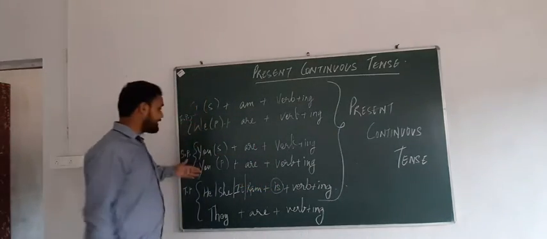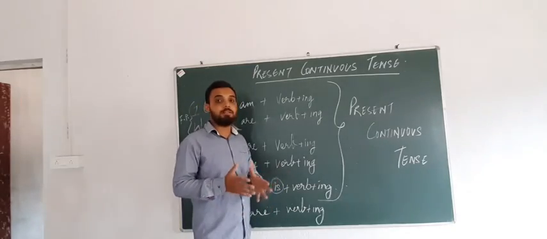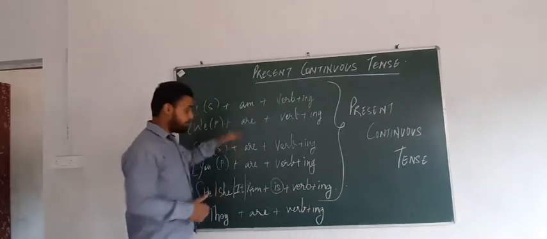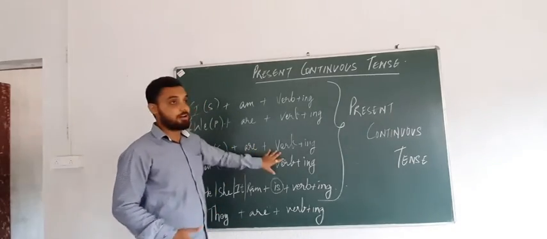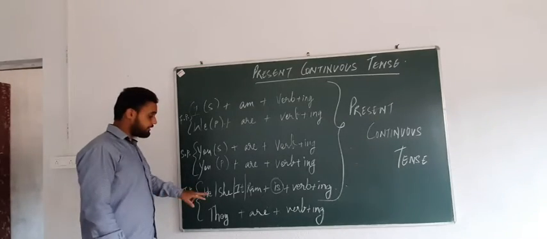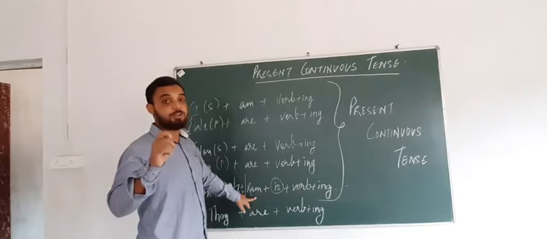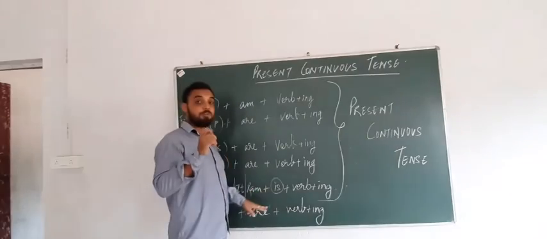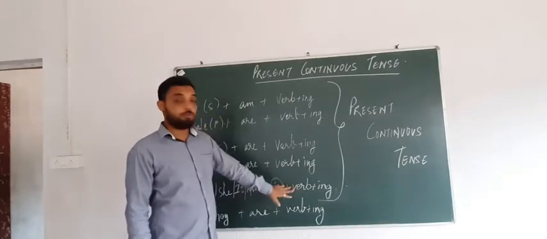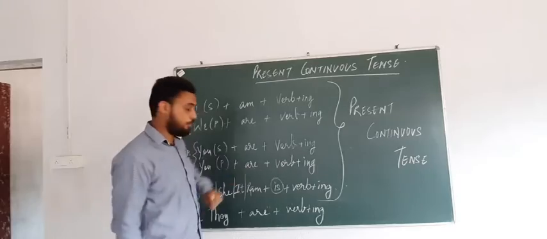Second person: the subject never changes for singular and plural. You remains the same for singular as well as plural subject. With you also we are going to use are. Now third person: he, she, it and Ram. For third person singular subjects, the helping verb we are going to use is. The verb, as already told, has the ing form.